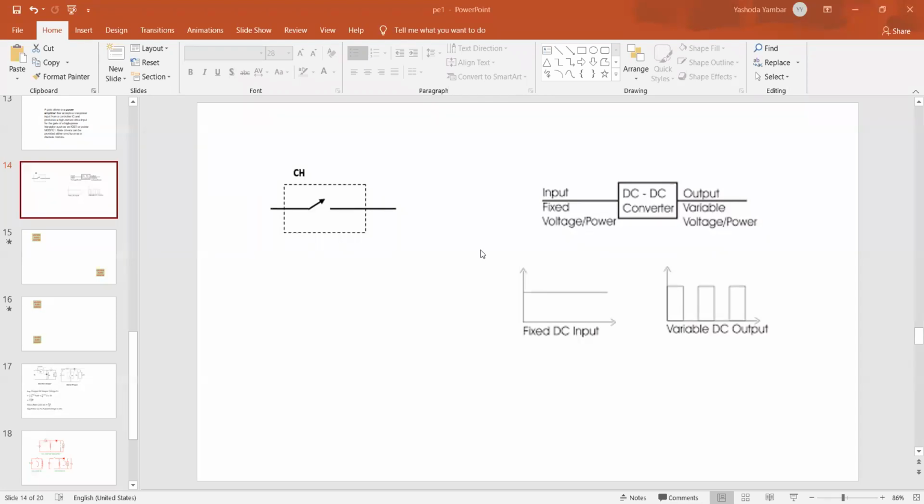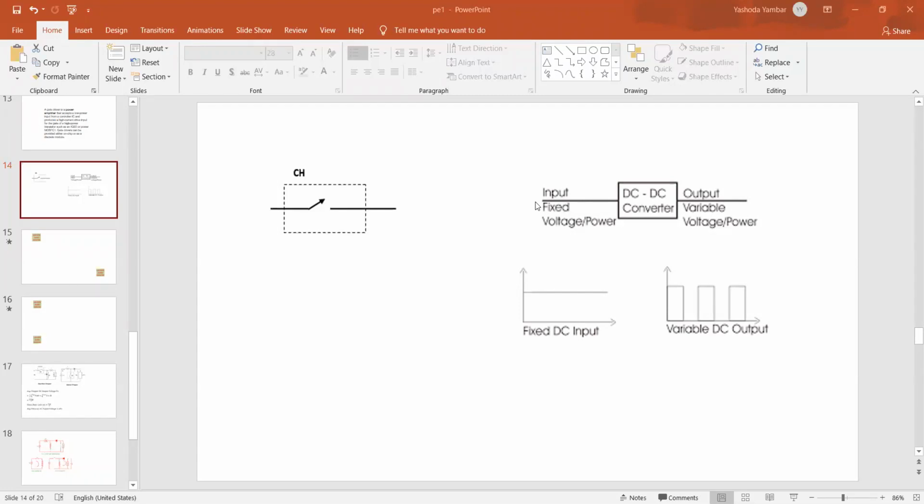Right. So today we start our third unit, which is the choppers. So why do we require the chopper? Where are these chopper circuits used? Chopper is a power electronic circuit which converts fixed DC power to variable DC power. When we say power, it resembles the voltage as well as the current. So we can also define a chopper as a power electronic circuit which converts fixed DC power to variable DC power, or fixed DC voltage to variable DC voltage.